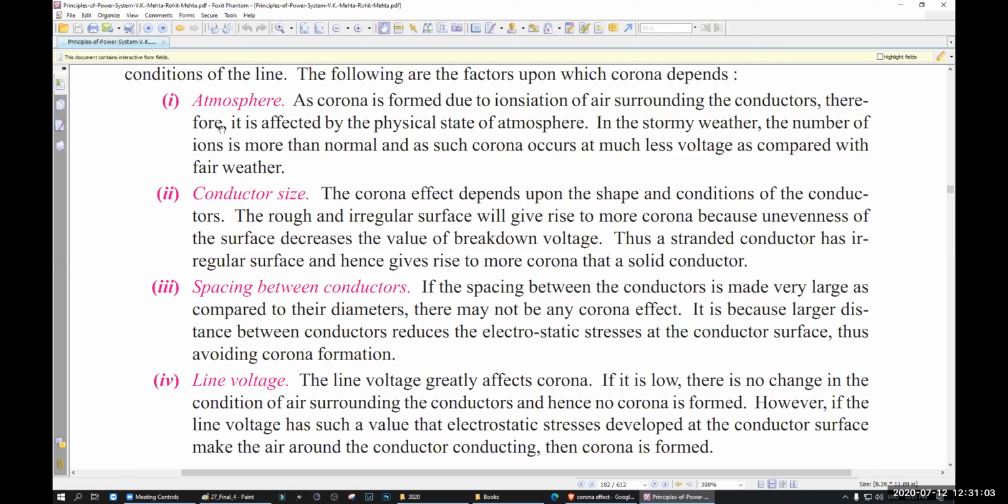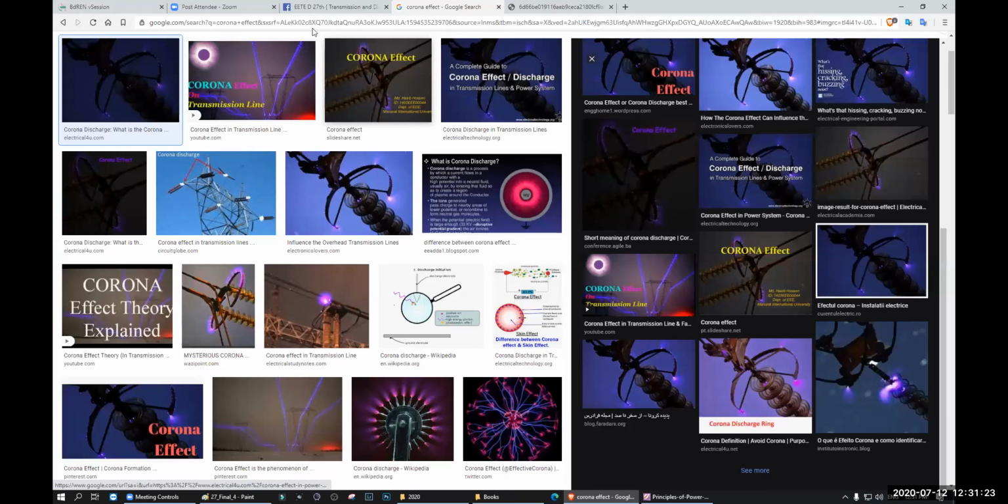Thus, a stranded conductor has irregular surface and hence gives rise to more corona than a solid conductor. Solid conductors give you less corona, and irregular surface or stranded. What do you mean by stranded? Stranded means this one.